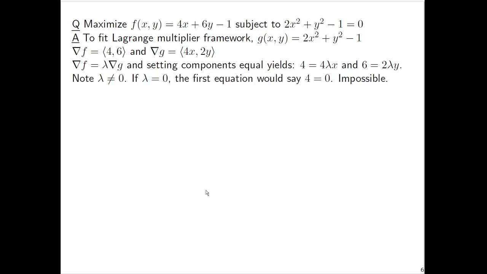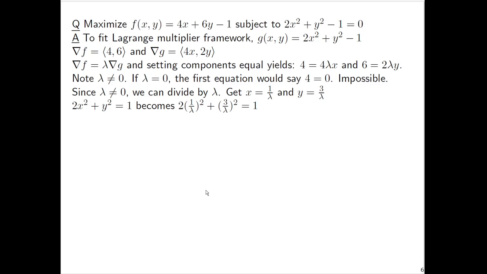I think for these problems, it's always a good idea to be very deliberate with algebra practice and make sure before you try to divide by something on both sides that it can't be 0. So since lambda is not 0, we can divide by lambda on both sides. And we're going to now get x equals 1 over lambda and y is equal to 3 over lambda. If we now plug those things back into the constraint equation, we get 2 times 1 over lambda squared plus 3 over lambda quantity squared is equal to 1.